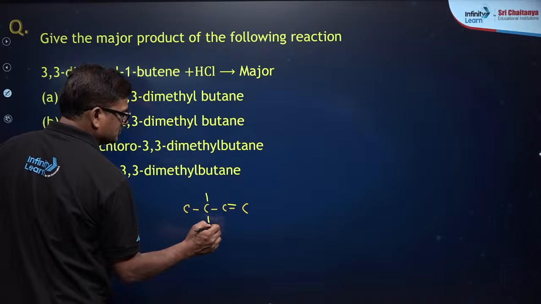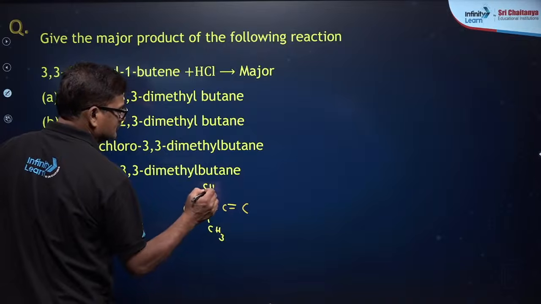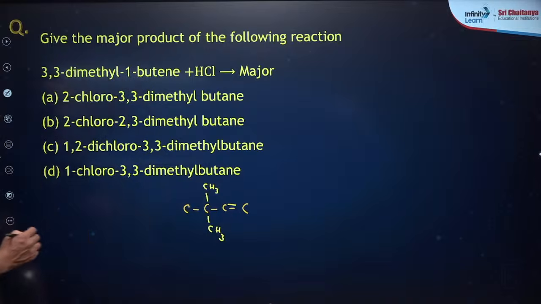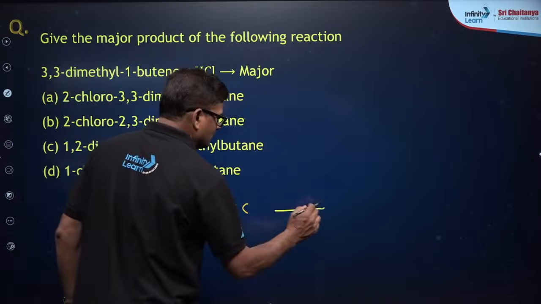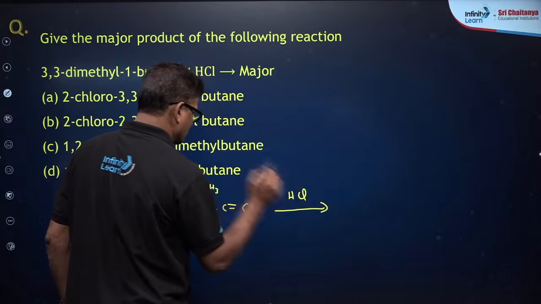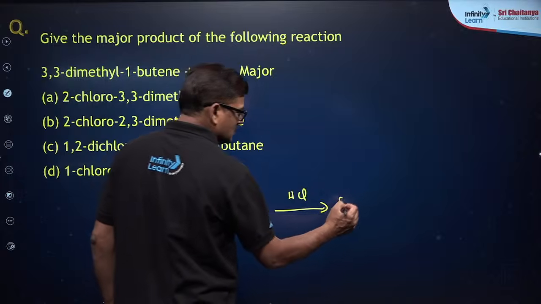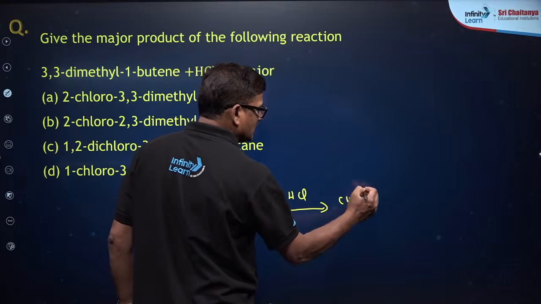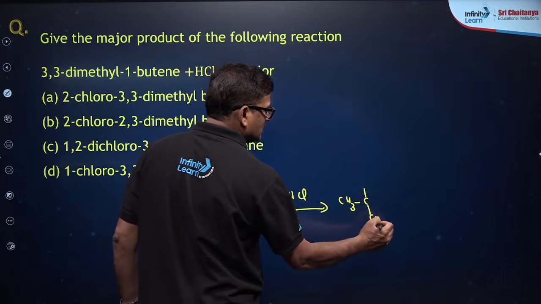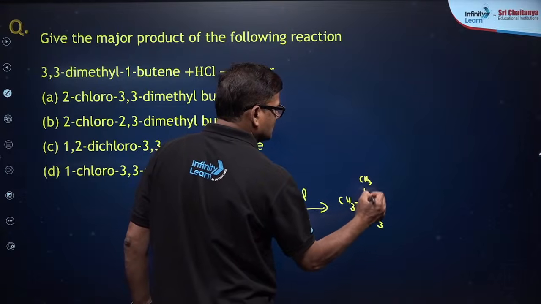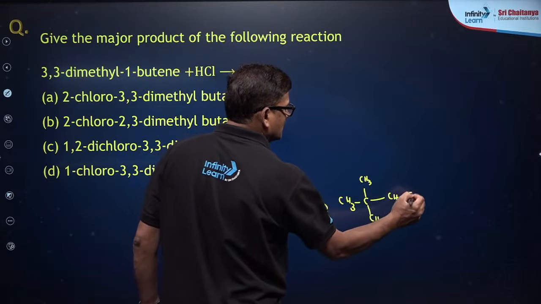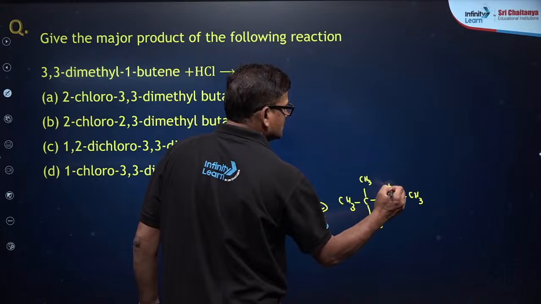3,3-dimethylbut-1-ene. If you add HCl, what will happen? Use Markovnikov rule. You have to get a carbocation here, CH3, C, CH3 and CH3 and CH and CH3 plus.